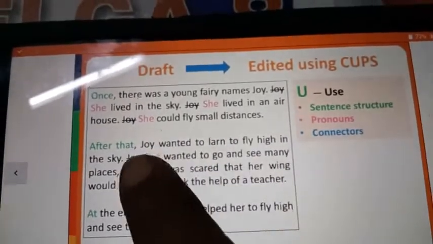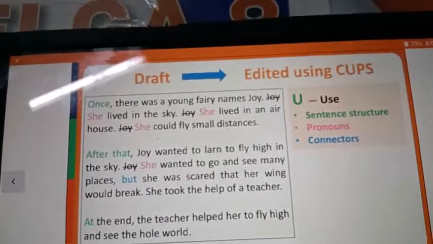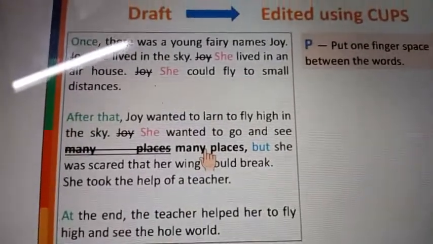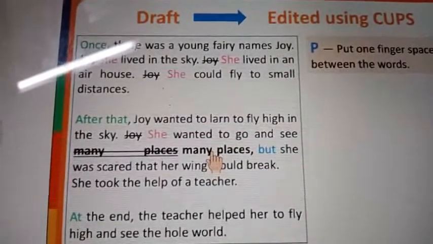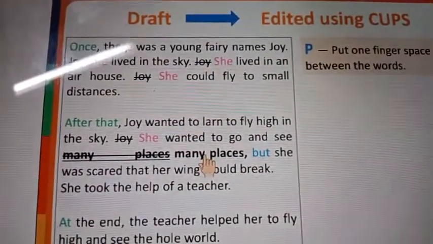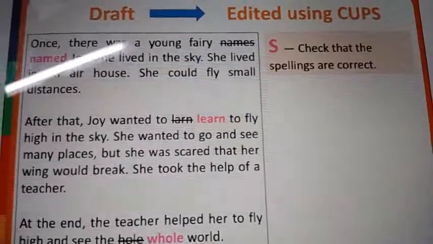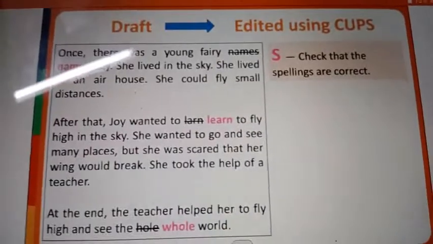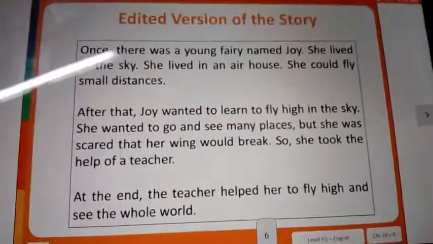Connectors, sentence structure, after that, once. Connectors means but. Next, put a one finger space for every word. I did it already. See that? Yes. Next, check the spellings are correct, right? Names means named, learn, whole, right?